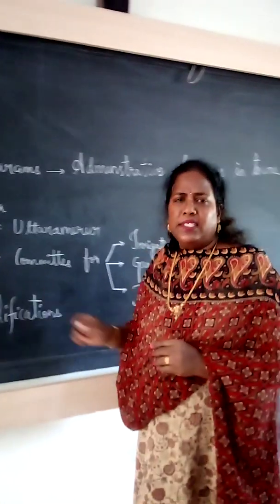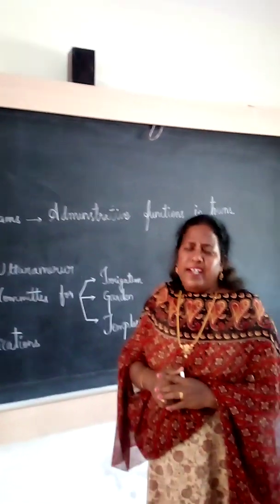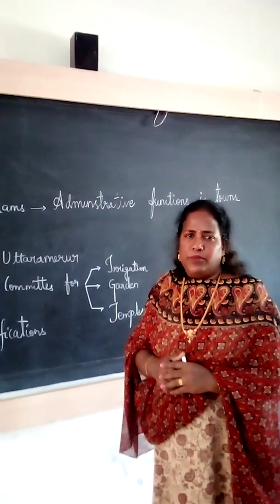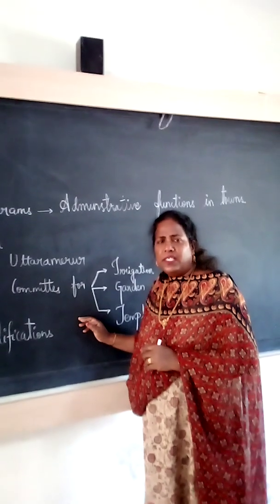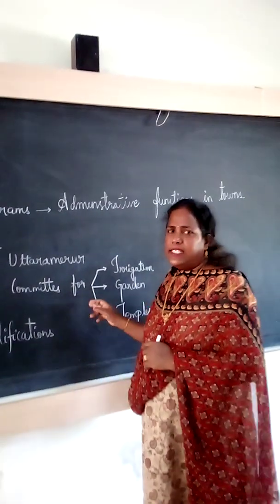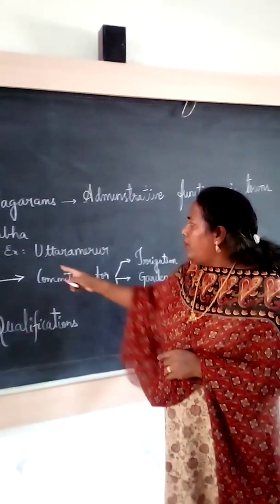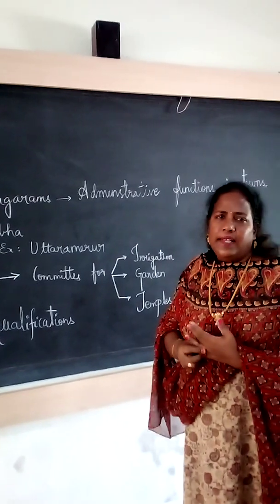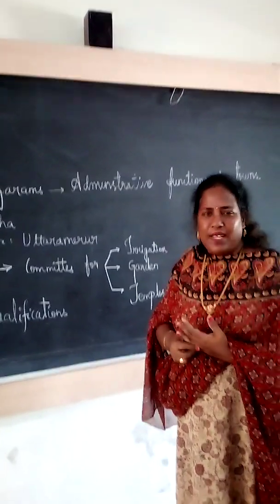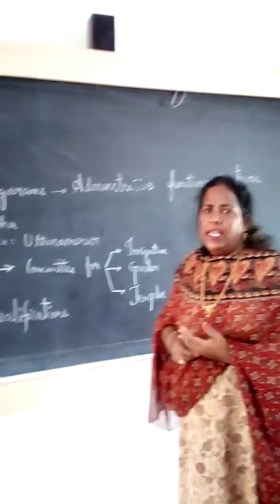Next, how they are functioning. The Sabha administration they will see, and they will write in detail in the inscriptions how they perform the work of different committees. That was mentioned in the inscriptions. That inscription is available. One example is Uttara Meru, in Chengalpattu district in Tamil Nadu. So in this inscription, what they mentioned means the details.